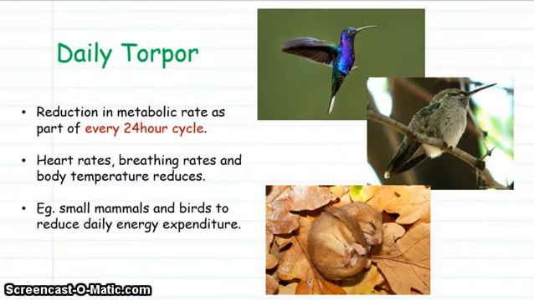Another example of a reduction in metabolic rate, generally for small animals like hummingbirds or little rodents, is daily torpor. So there's a reduction in metabolic rate every 24 hours, where the heart rate, breathing rate and body temperature reduce, just to avoid over expenditure of lots of energy.